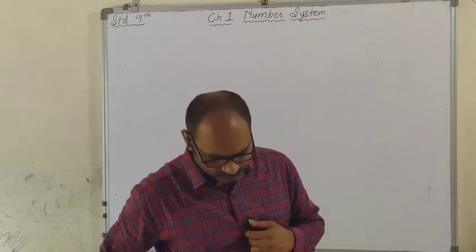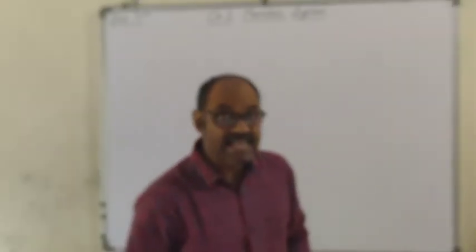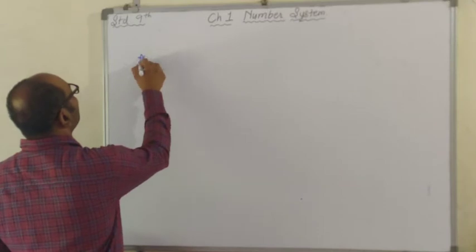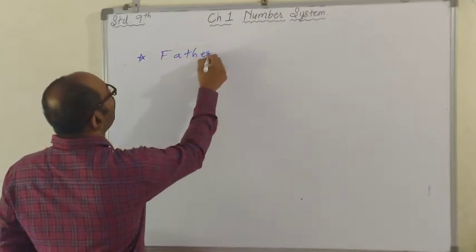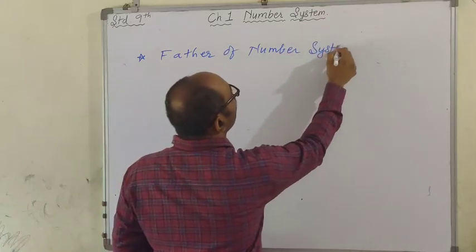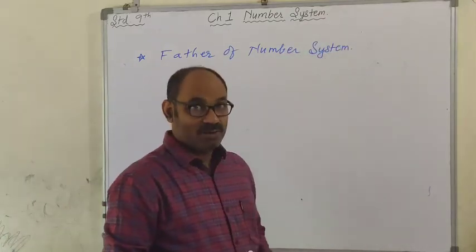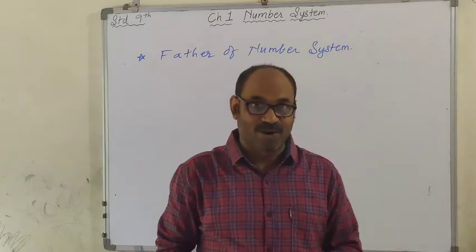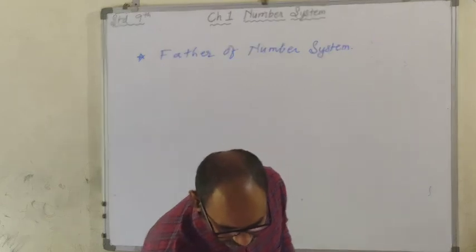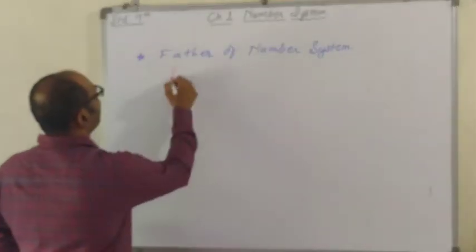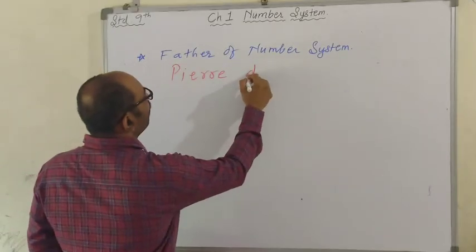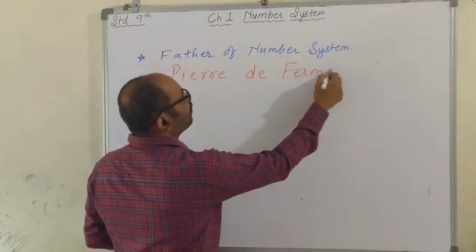Alright. Now, who is considered as the father of number system? Someone must have developed this number system, and the father of number system is Pierre de Fermat.